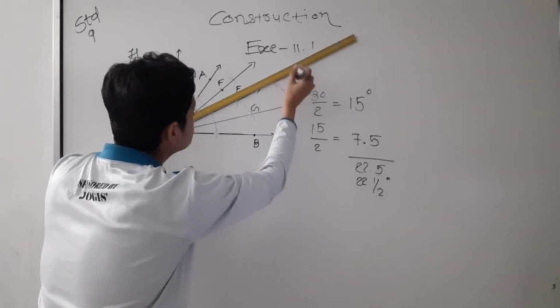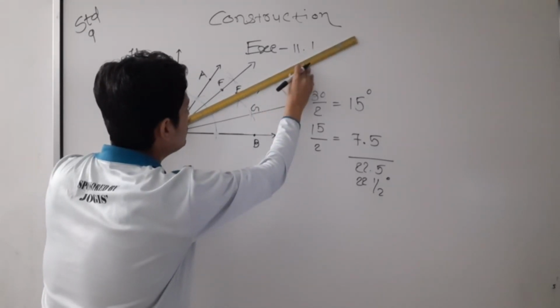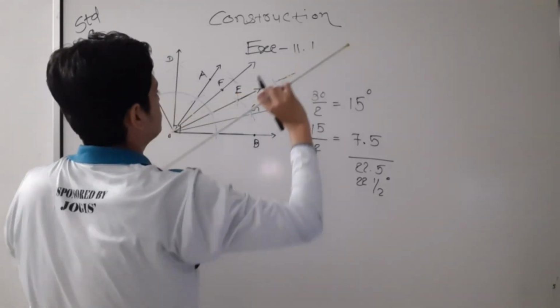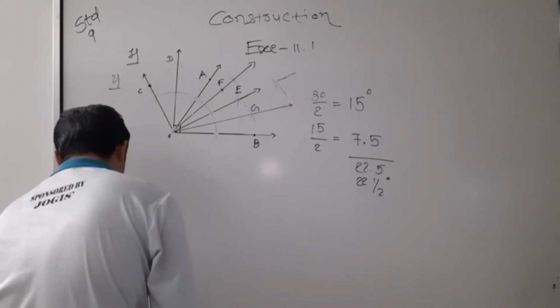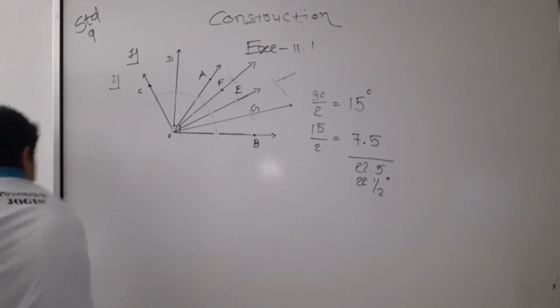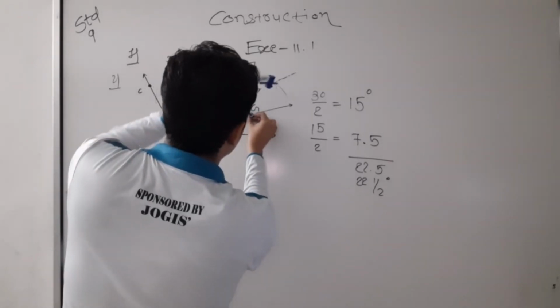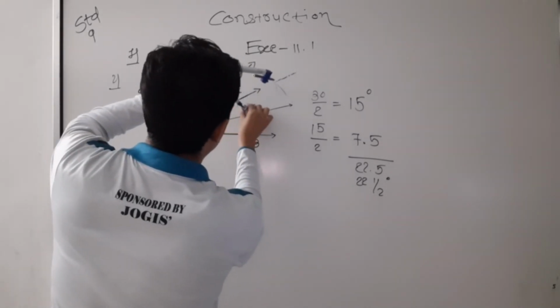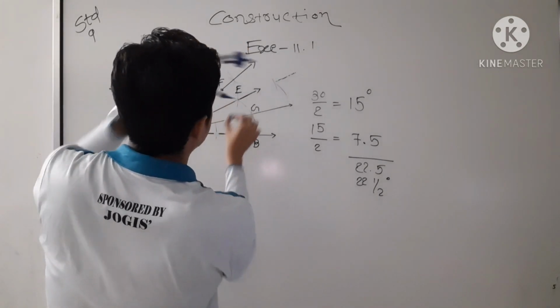Now just one minute. From here I have done, yes, from here I have done, yes.